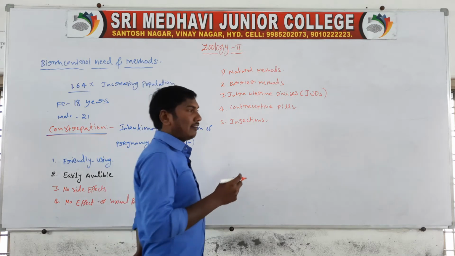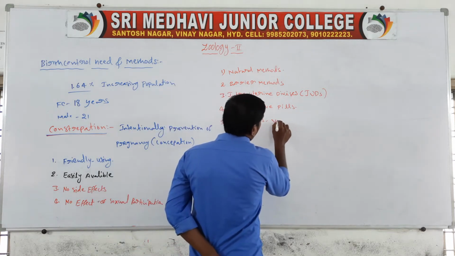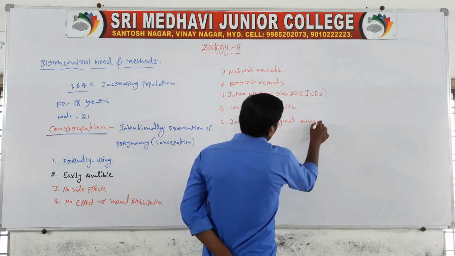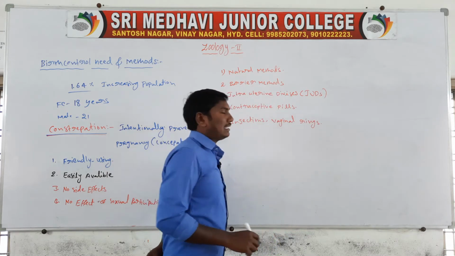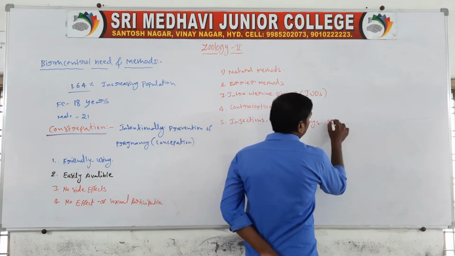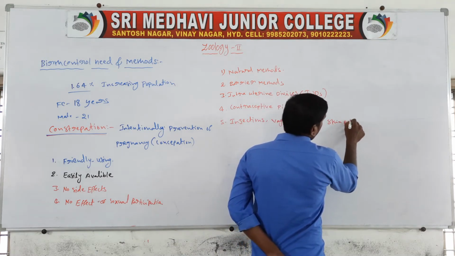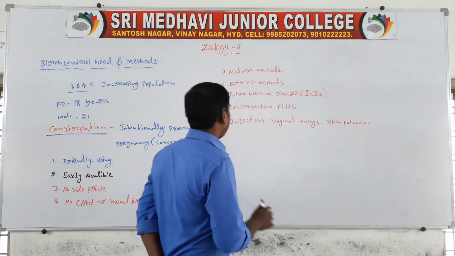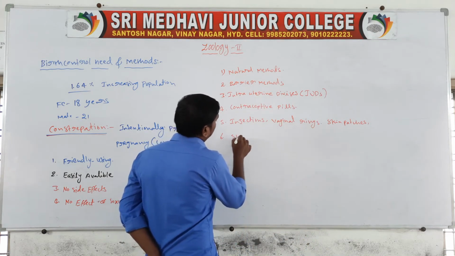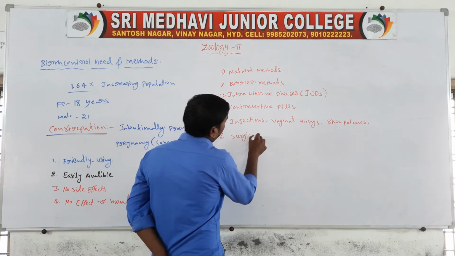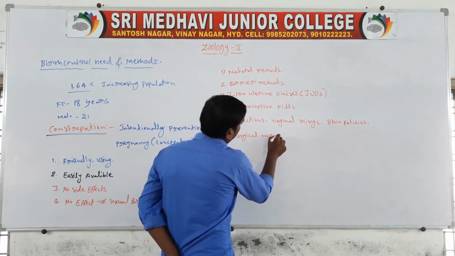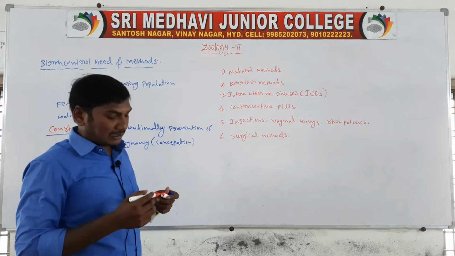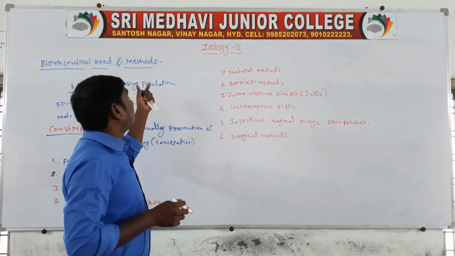Next, vaginal rings. Next, skin patches. Sixth one, surgical methods. These 6 types of methods are for the prevention of birth.